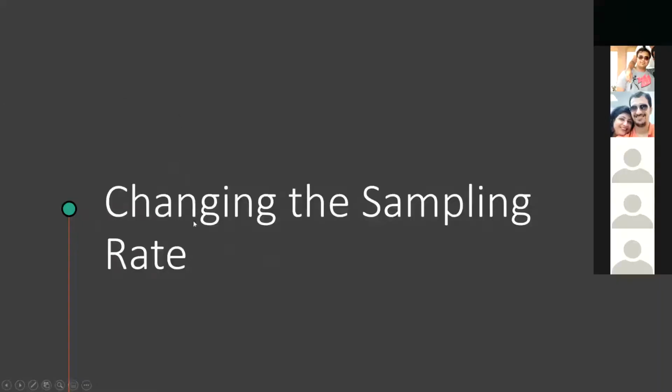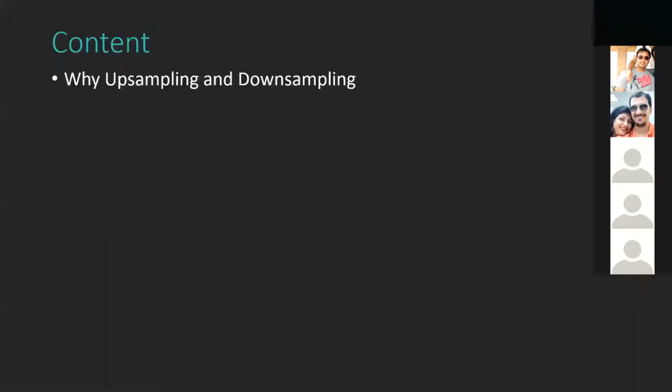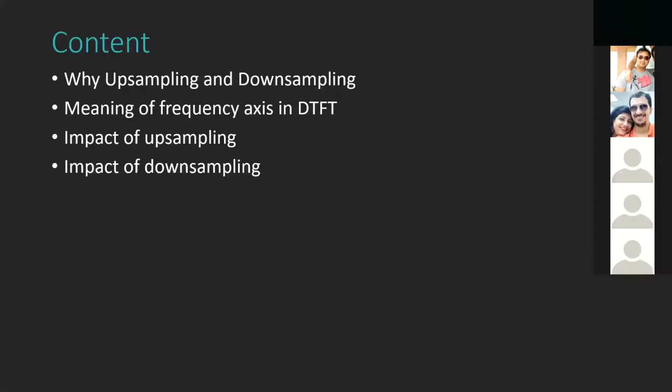To touch upon this topic, changing the sampling rate. So till now we have understood about the sampling theory, or basically how do we sample the signal, what to remember when sampling. Now, it is not always possible in a practical system that we always operate upon Fs. Sometimes we operate upon something lesser than Fs, which is known as downsampling. Sometimes we operate much greater than Fs, which is known as upsampling.